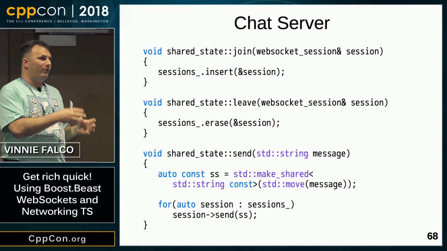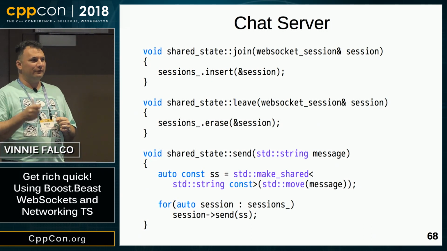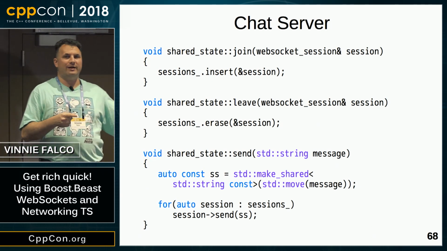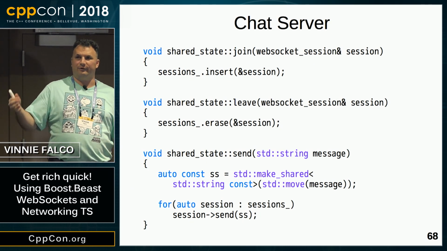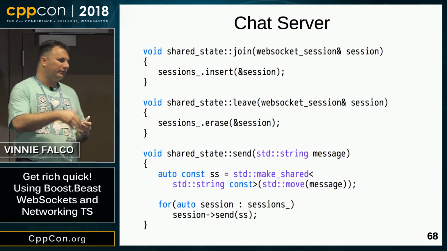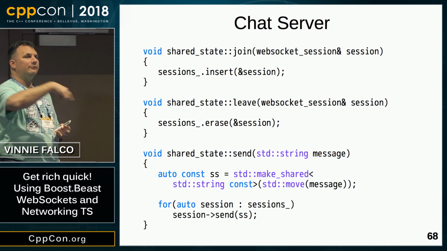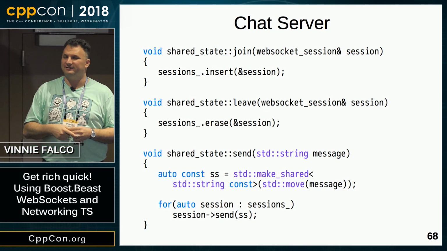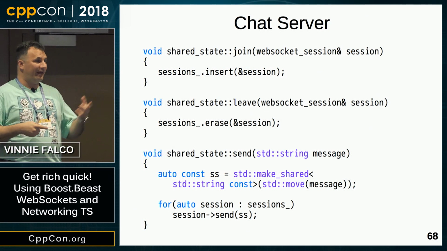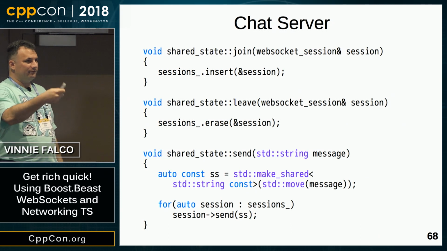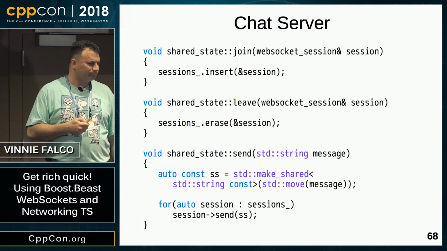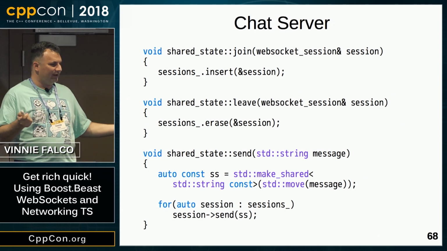We're going to use shared pointers in our application, even though it's single-threaded, because it's a very convenient way of allowing multiple objects to refer to the same piece of data. So we construct a shared string, then we loop over each connected WebSocket session, and we call send on that shared pointer. So then they can send the message to the user. Okay, so that's our shared state, pretty simple.